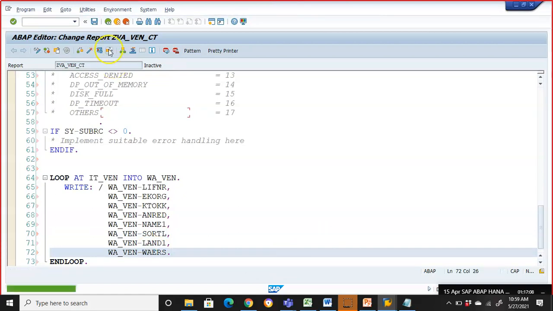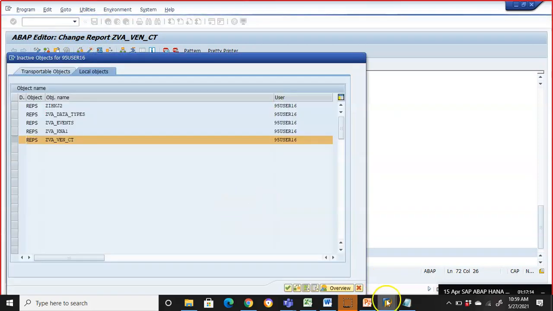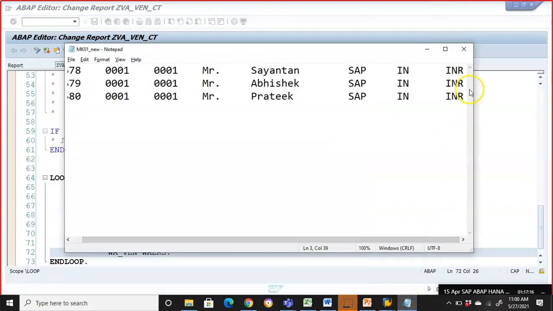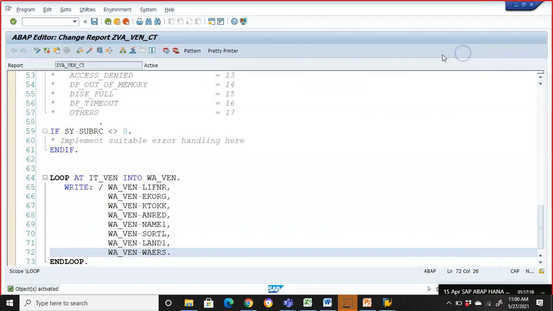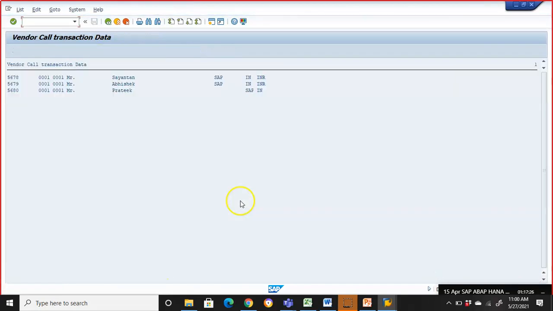Just let's check that once. Activate. So you have got this data.